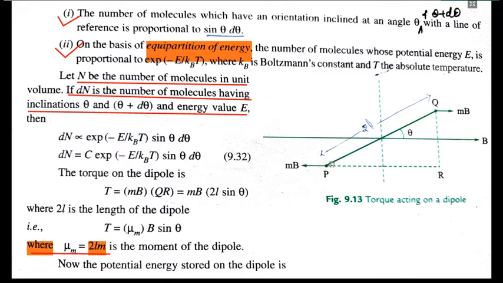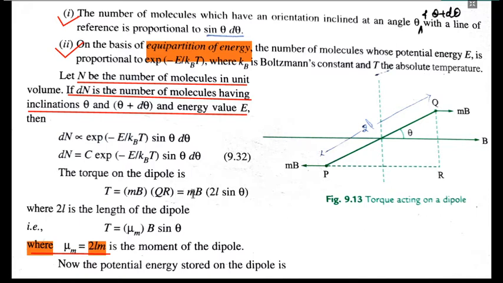So the separation distance between P and Q, that is the r distance, and the force is given by the pole strength times the magnetic field, so that is mB. So F and the distance is QR and sin theta, right.